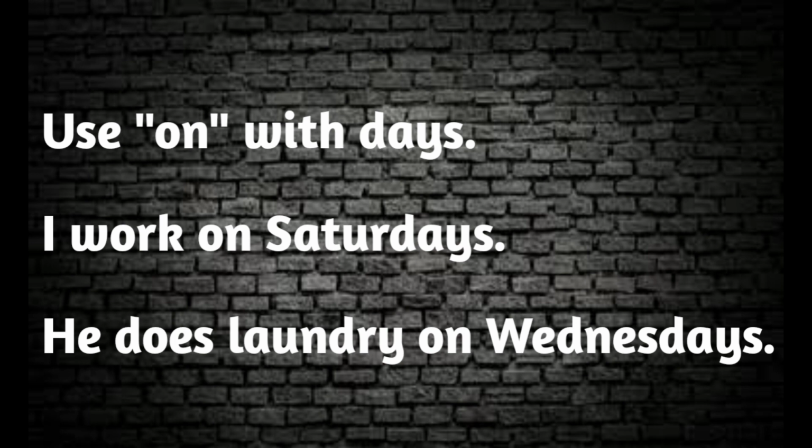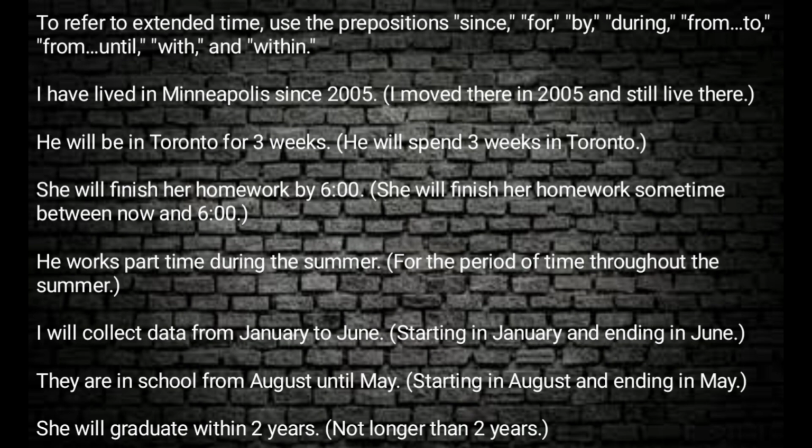Preposition on is used specifically with days. I work on Saturdays. He does laundry on Wednesdays. So on is used with days. So let us recall: preposition in, used as a preposition of time, is used with months, years, and seasons. Preposition at is used with time of the day, for example, noon, night, midnight. And preposition on is used with days like Saturdays, Wednesdays, etc.